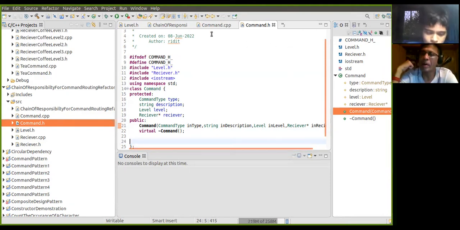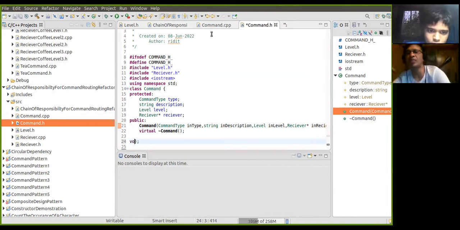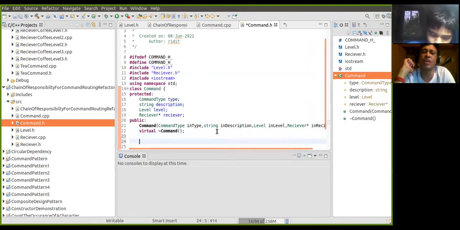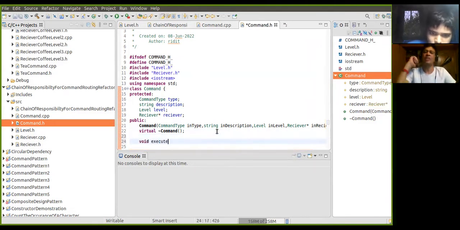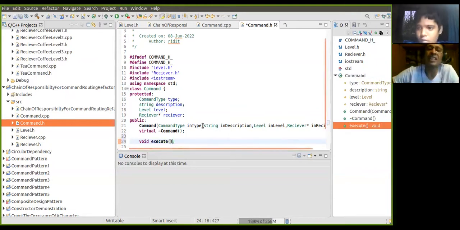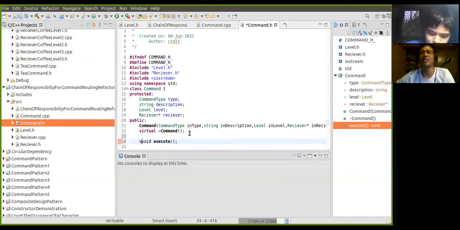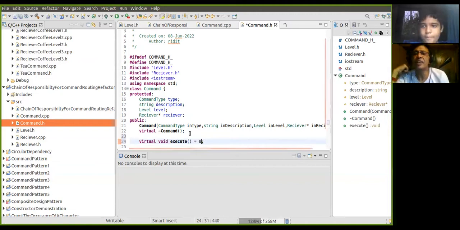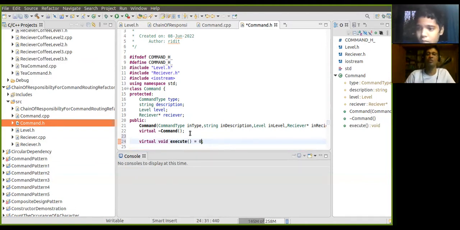The basic method of the command should be execute. The command will have only one method, that is void execute. Is it a pure virtual function? Yes, it will be a pure virtual function, because there will be no default implementation in the top level class.